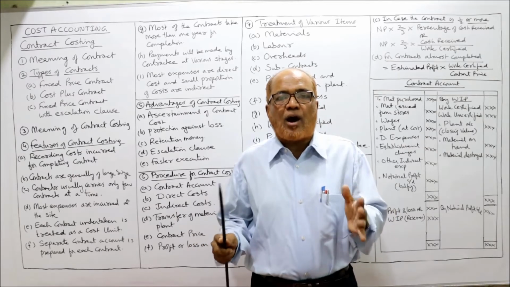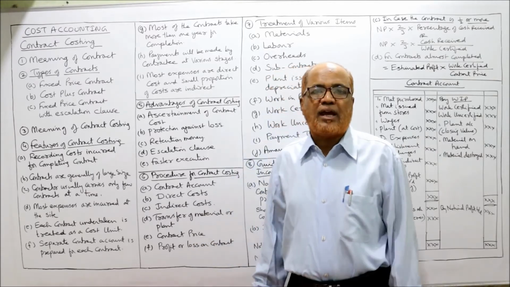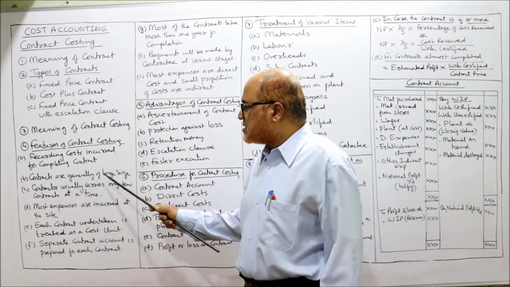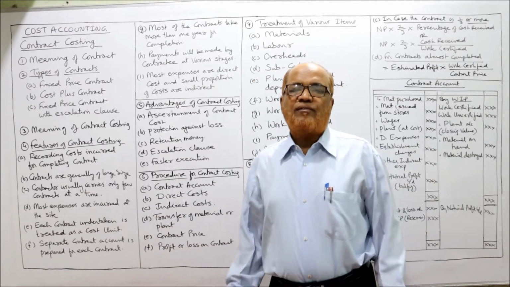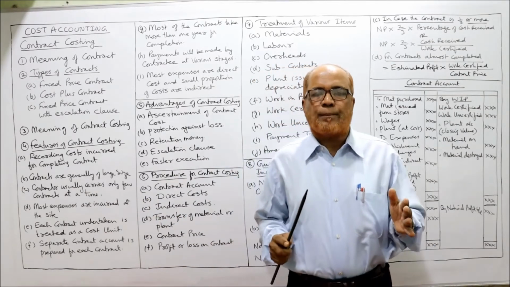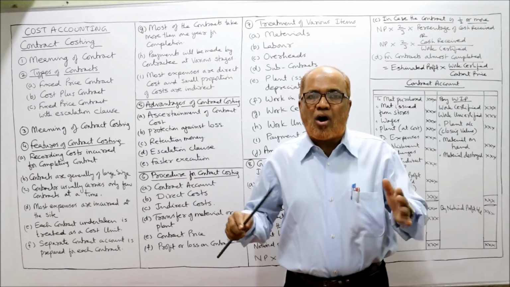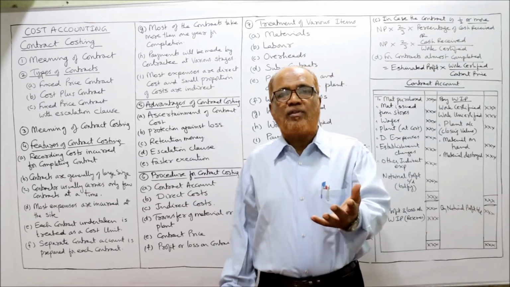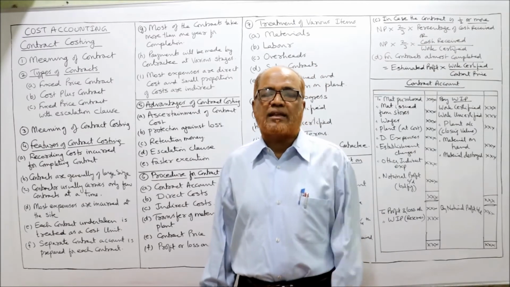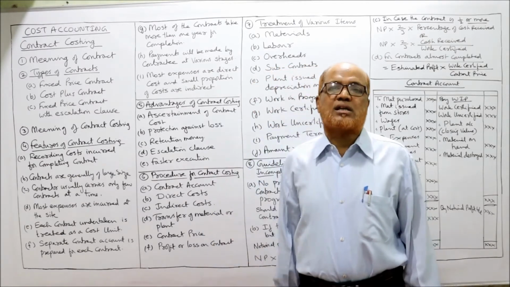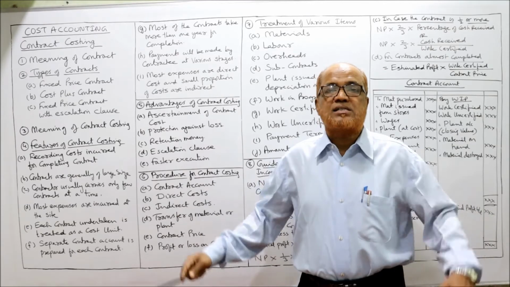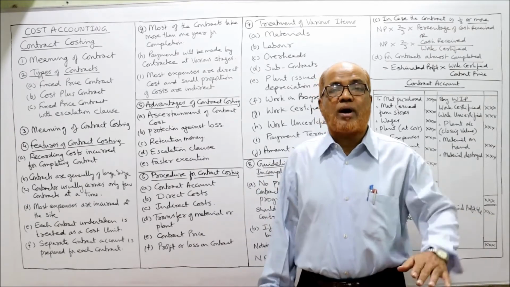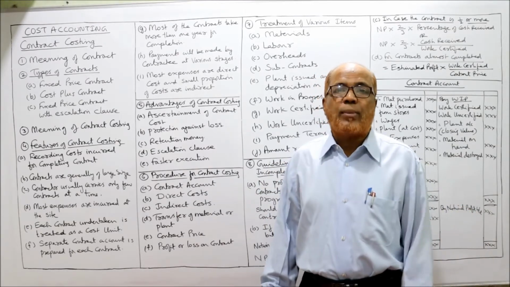A separate account will be maintained for every contract. Second, contracts are generally of large size. If we see this contract costing system, the time and cost required will be large enough. That's why this contract will not be finished in 1 or 2 months. It may go for years because the contract size is very large. It requires more time to complete the contract.